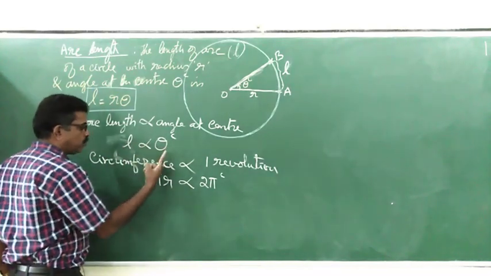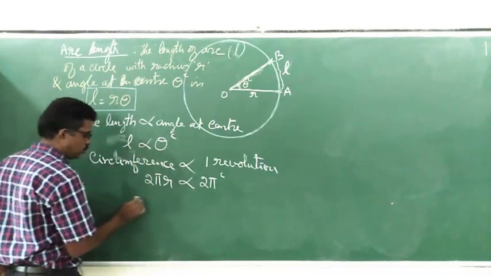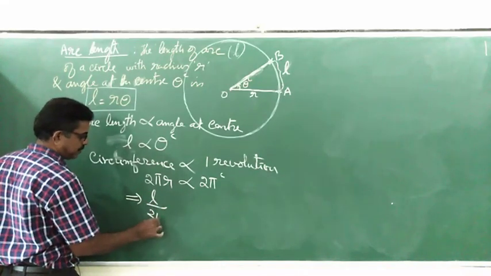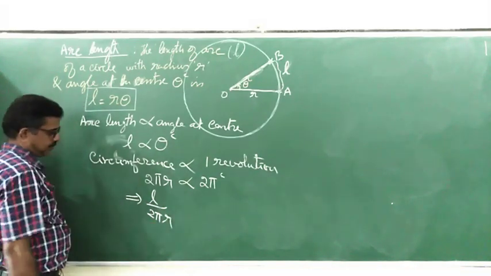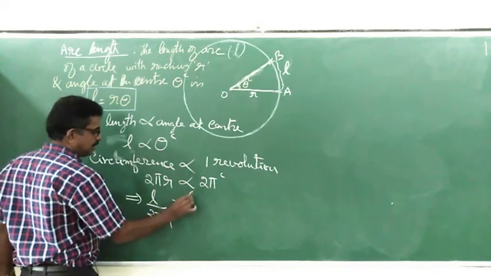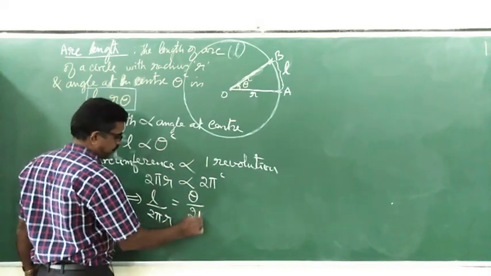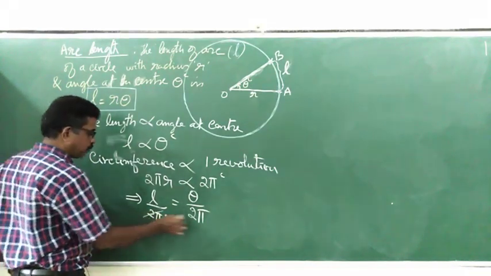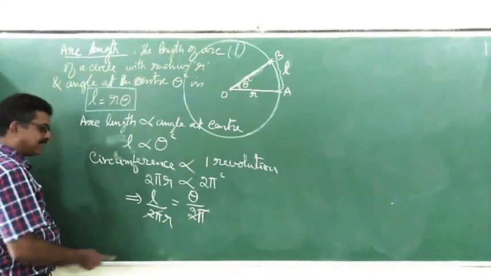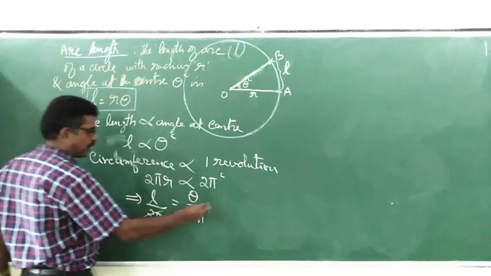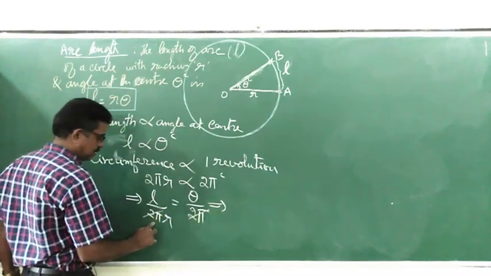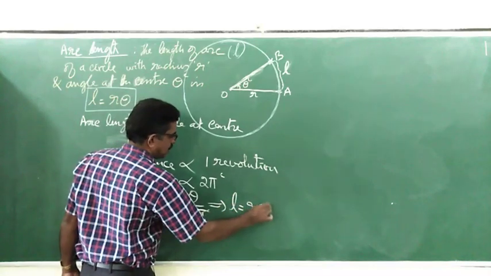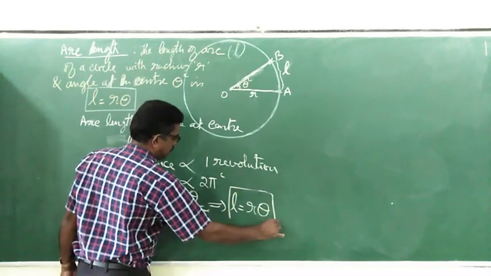A is proportional to B, C is proportional to D, which further implies L divided by 2 pi r is the same as theta divided by 2 pi. Do you agree that 2 pi on both sides gets cancelled? You carry r to the other side. What do you get? L is equal to r theta.